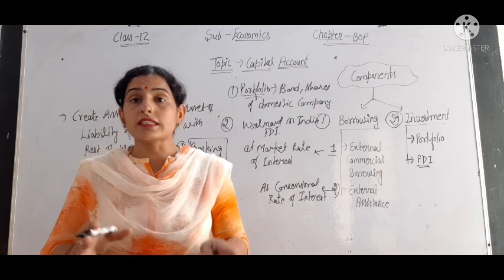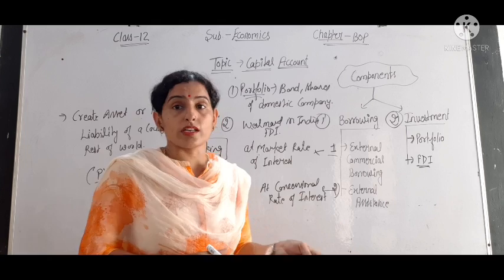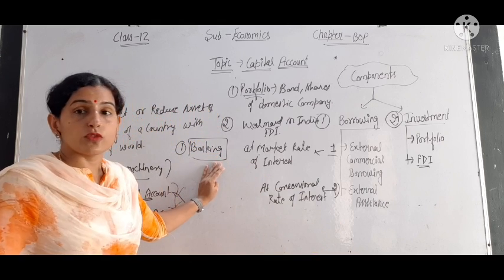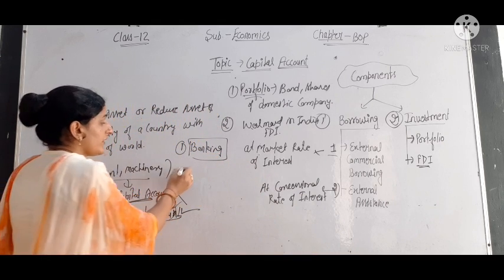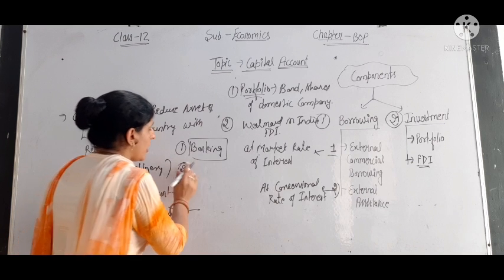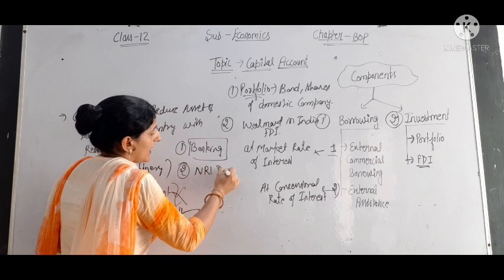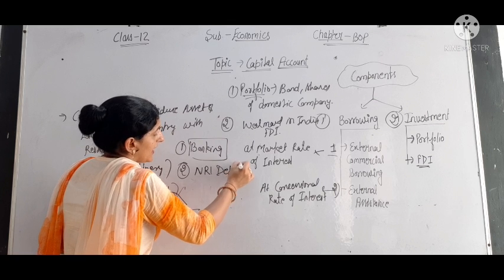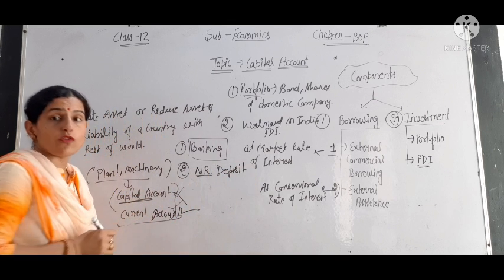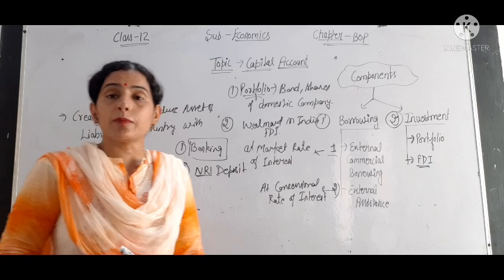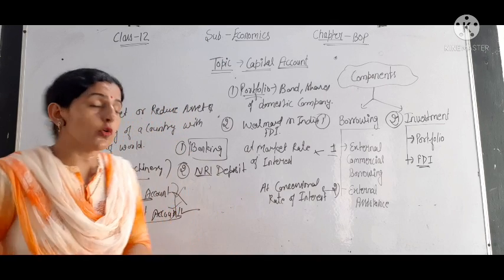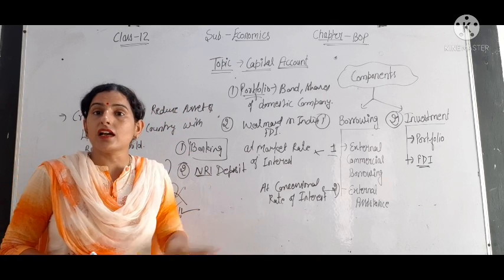All these services are shown in the capital account. Second, NRI deposits. NRI means non-resident of India. NRI deposits are included in the capital account.